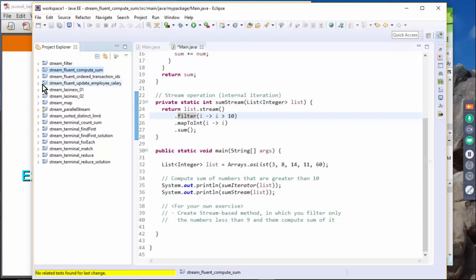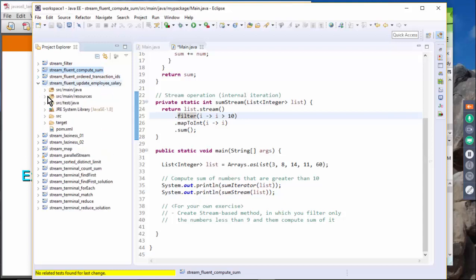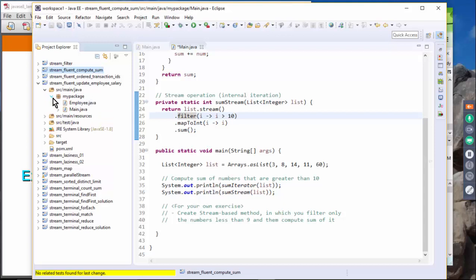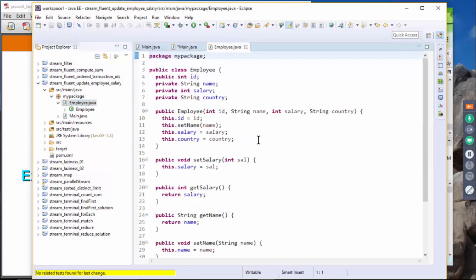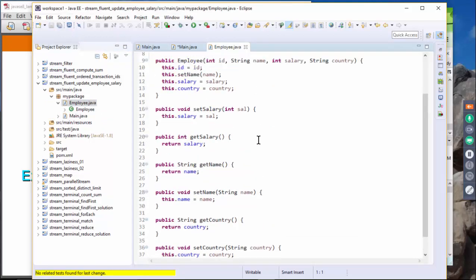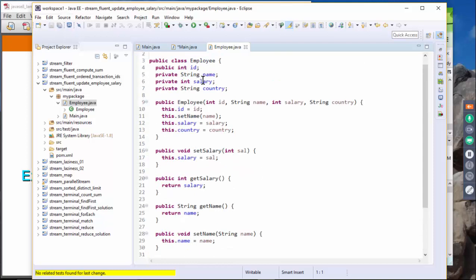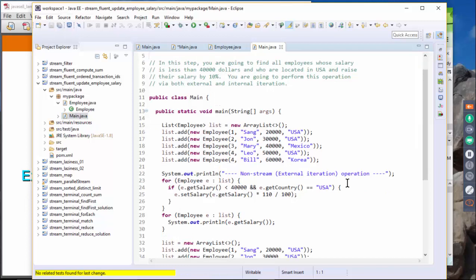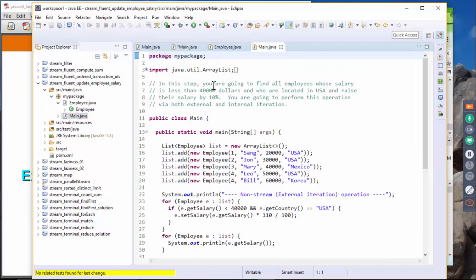One is employee salary, and then we're going to take a look at the transaction ID. For employee salary, we have an employee domain class, which just has the name, ID, salary, and country. Then in our main method, what we want to do is find all employees whose salary is less than $40,000 and who are located in USA, and then we'd like to raise their salary by 10%.